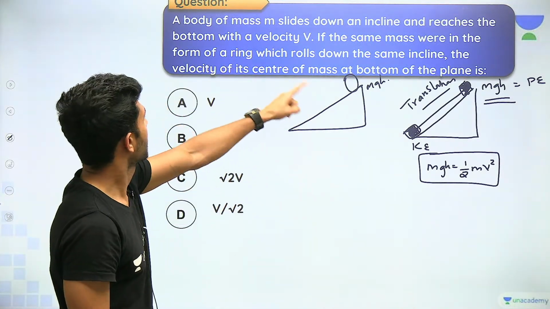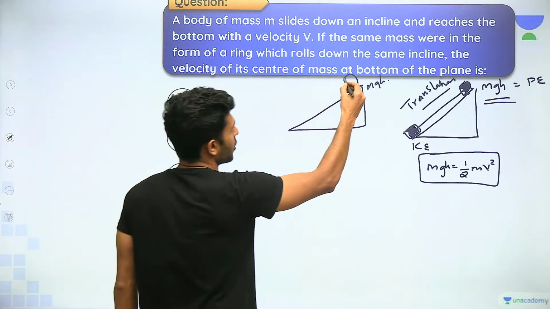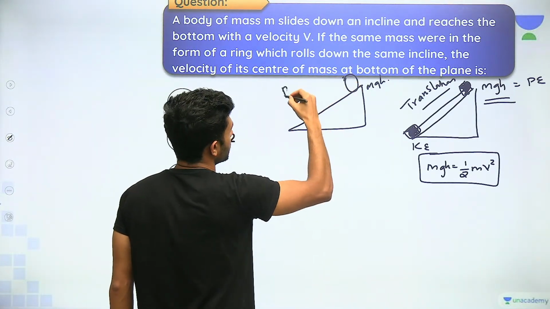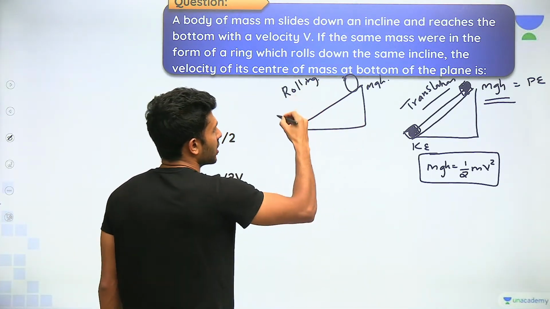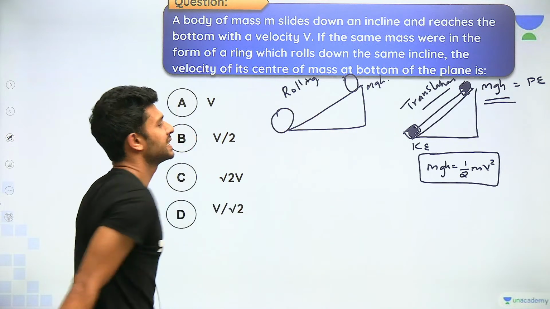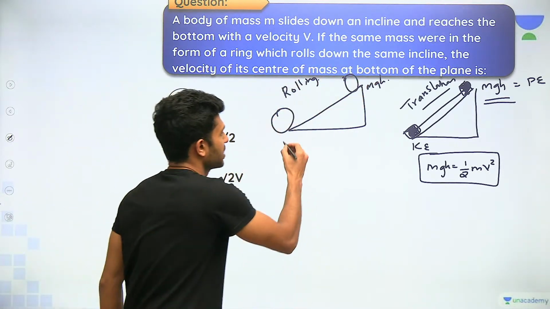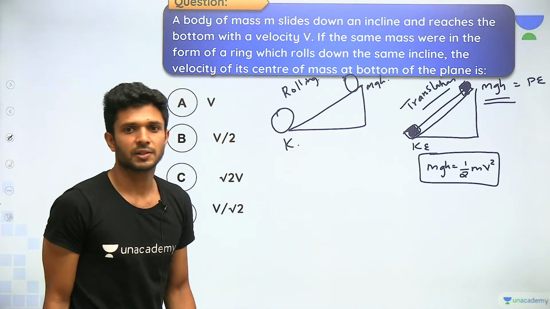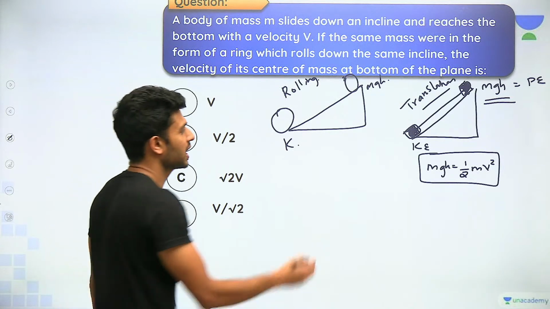Which rolls down. So how is this ring coming? Obviously this ring will be coming by rolling down. This entire potential energy will be converted into what? Kinetic energy. But there is a change in the equation for kinetic energy here.